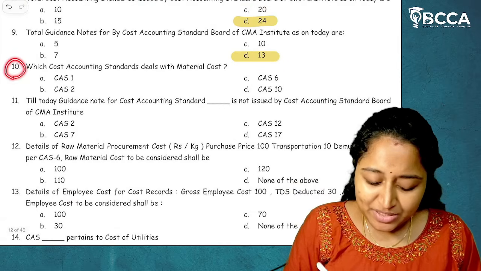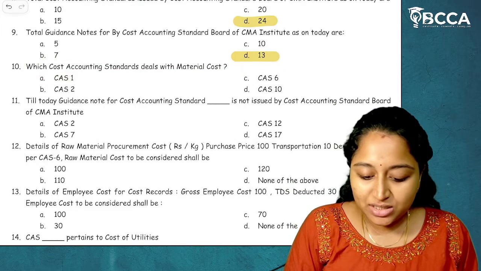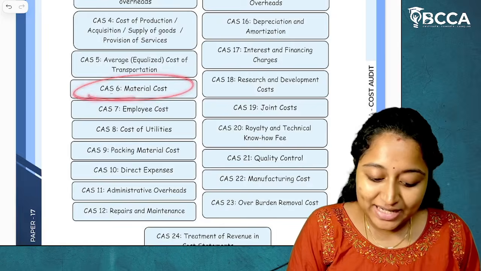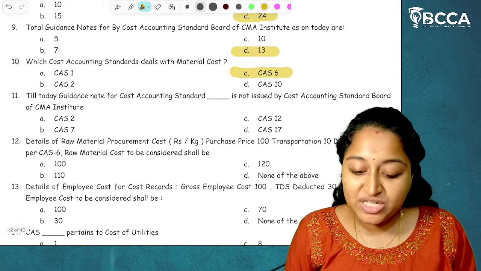Then moving on to next MCQ, which accounting standard deals with material cost? So as I have told you, Cost Accounting Standard 6 deals with material cost, option C.